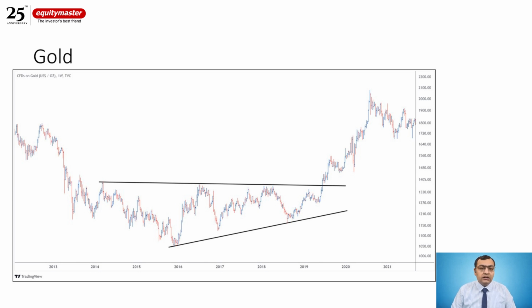And if I look at the intermarket analysis, what are the stocks which can benefit from gold? Some might prefer jewelry stocks, which is again debatable, since when gold prices go higher, the inventory gets margin hits. I'm not getting into the fundamental debate, but for me, generally when gold prices go higher, I tend to look at the gold financing companies. So Manappuram and Muthoot can be ones you can look at.